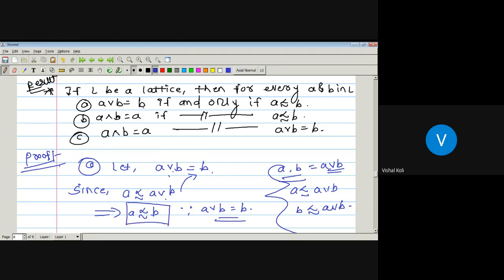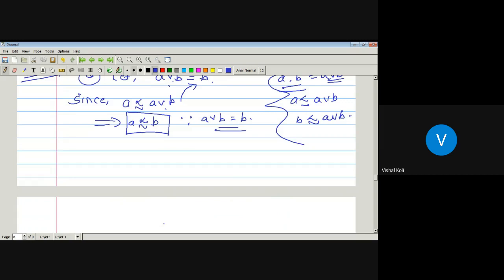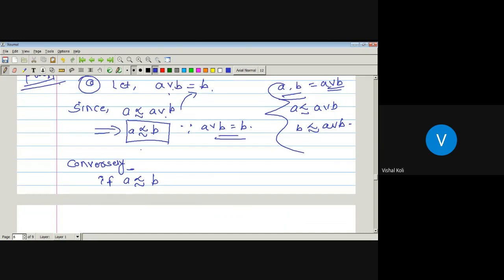Now the second case: we take A precedes B and we have to prove that A join B is equal to B. Now conversely, if A precedes the element B. Now we know that the given L is a lattice. It means it is a poset.